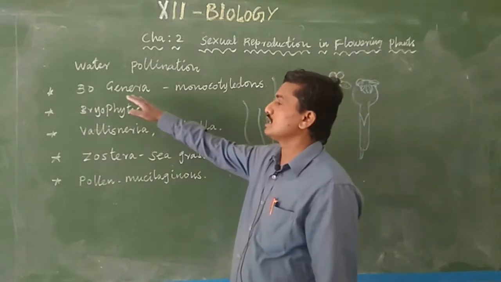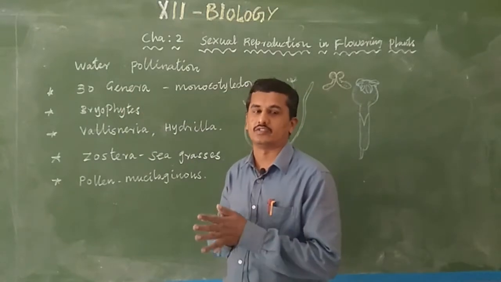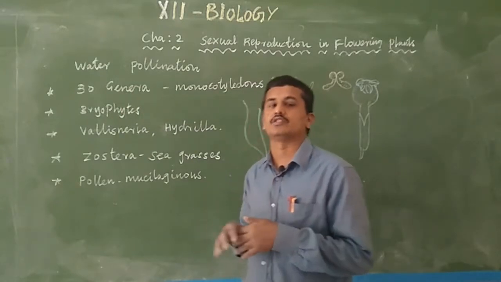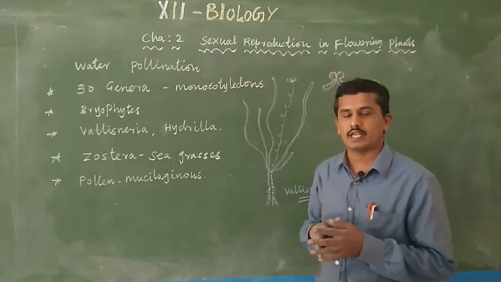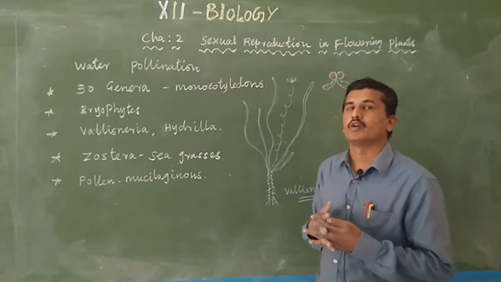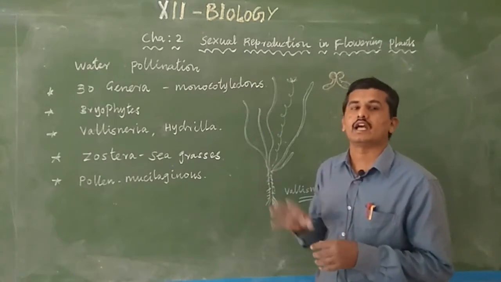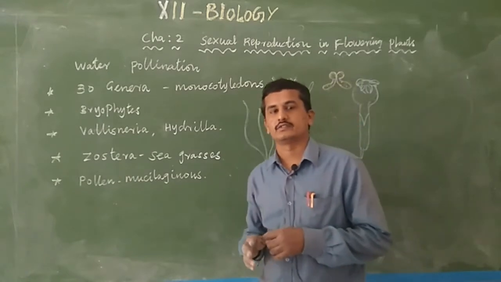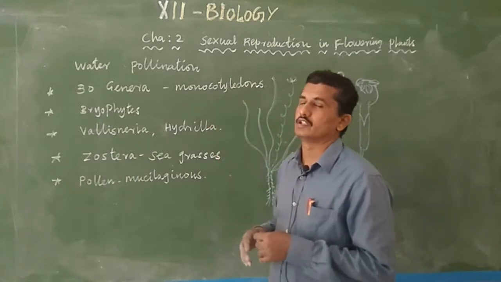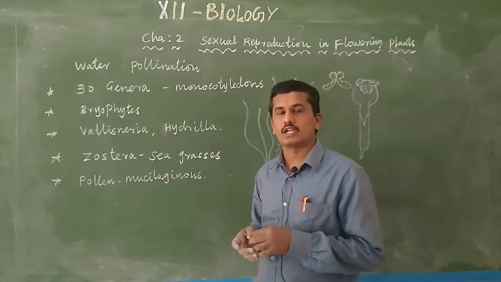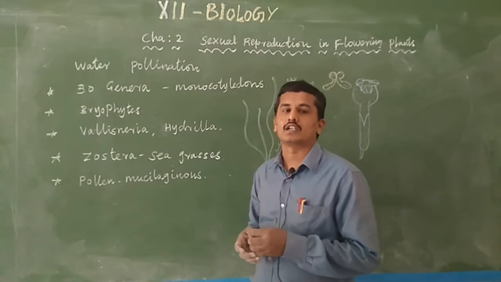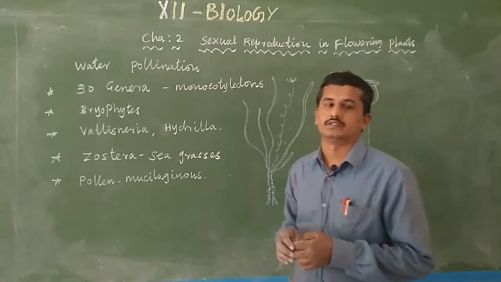Only 30 genera of angiosperms. Angiosperms have many genera, but only 30 genera of angiosperms follow water as a pollinating agent, particularly in monocotyledons. Mainly monocotyledons use water for pollination.